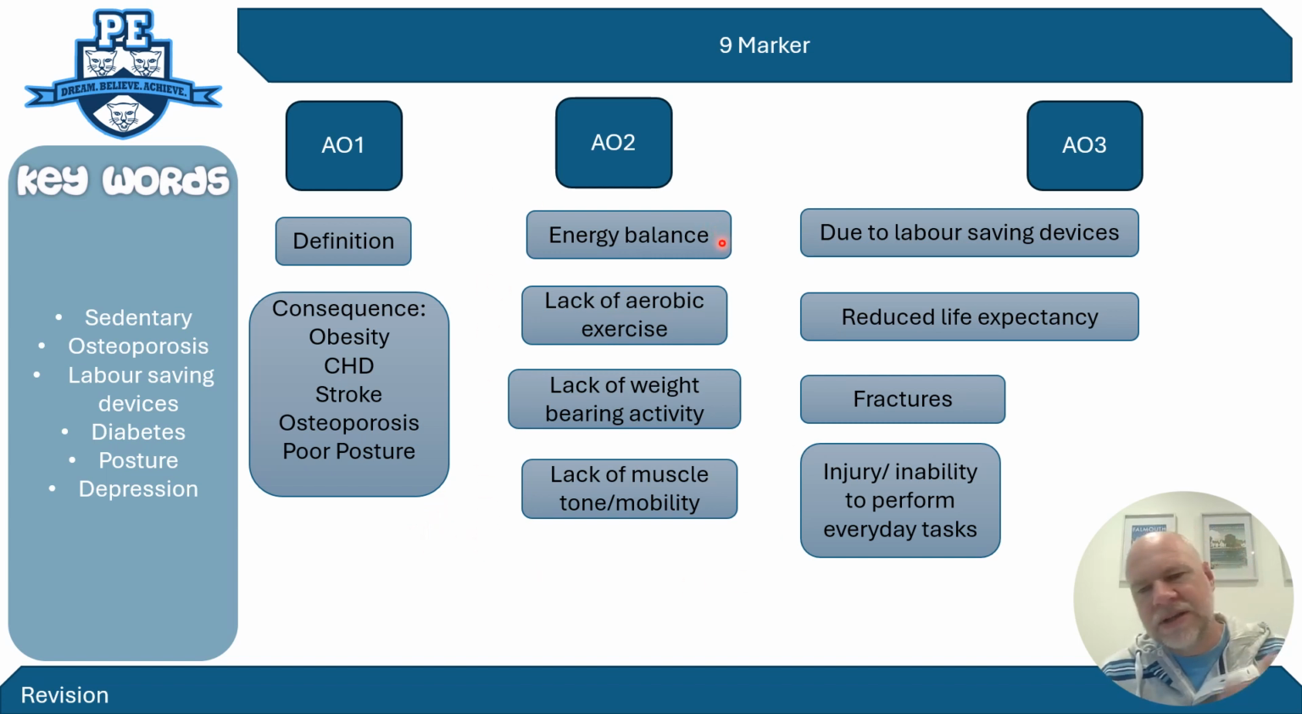But then we've got to go to the analytical side of it and the explanatory points in this 9-marker. So reasons why you might have a lack of energy balance leading to obesity is because of labor-saving devices. Why are we not burning those calories? Because there are things preventing us from burning those calories. You could always talk about the personal factors that I've discussed earlier, but the labor-saving devices are the main cause of people not burning their calories.